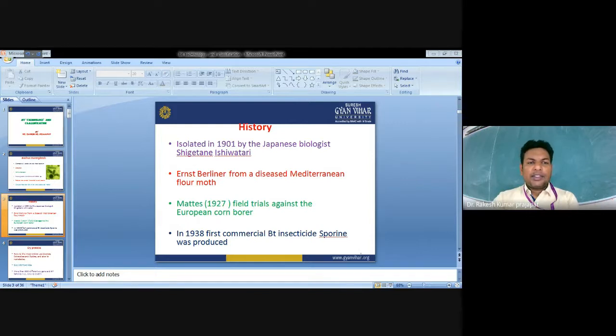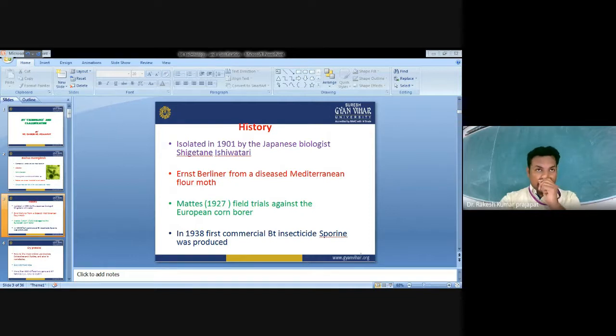Then in 1911, the German scientist Ernst Berliner re-isolated Bt from moth caterpillars collected from Thuringia in Germany. Soon Berliner determined that the Bt bacterium has a specific toxic protein.